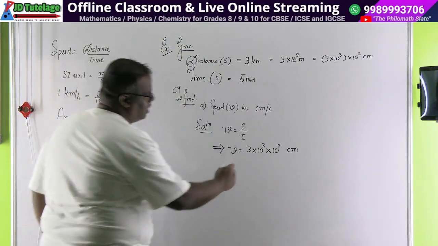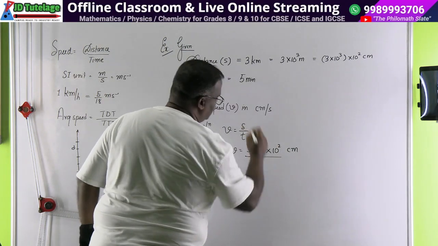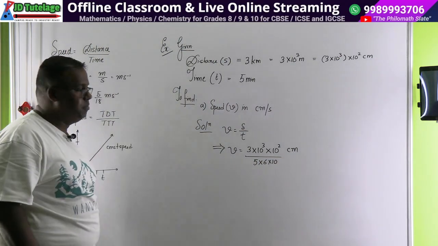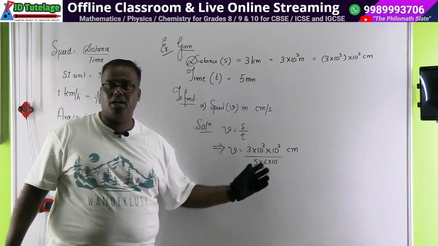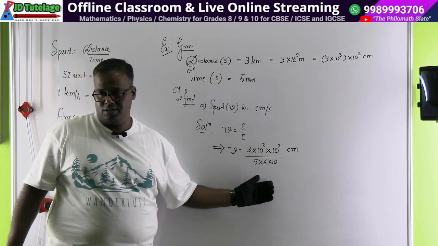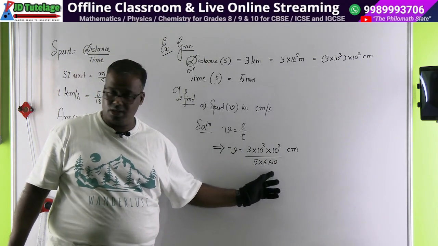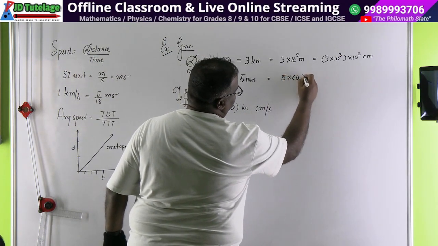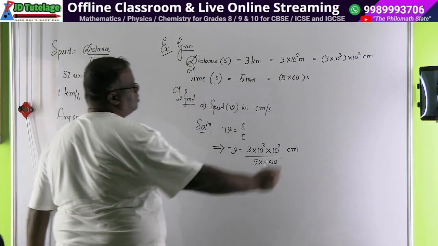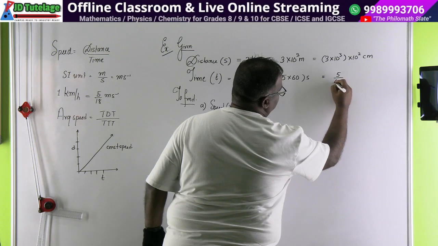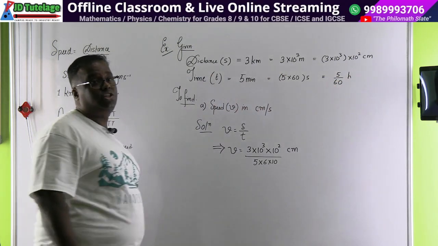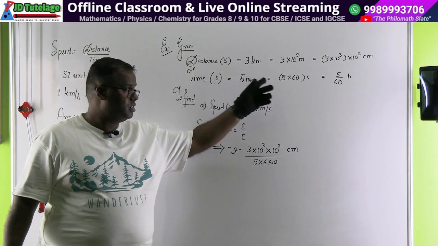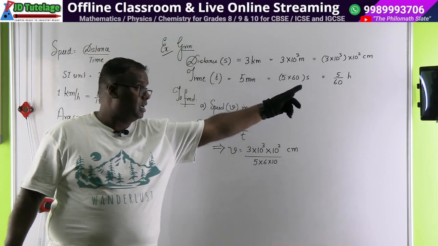और नीचे सेकंड करना है. सेकंड करेंगे तो कैसे करेंगे? 5 minutes means 5 into 6 into 10 ऐसा ले लो. 60 करने की जगह मैंने 6 into 10 किया क्योंकि 10 में काटाकाटी happens very easily. Did you get it? I could have written 5 into 60. Okay, so we'll write here also 5 minutes means 5 into 60 seconds, which is also equal to 5 by 60. This is hour. H लिखते हैं बेटा, HR नहीं लिखते हैं. ये समझ में आया? This is in seconds, that is in hour.